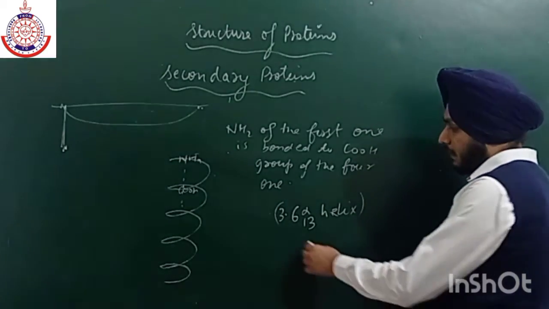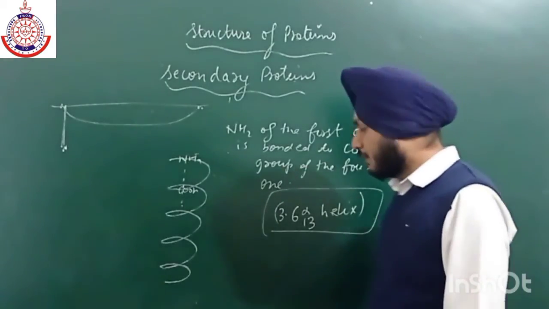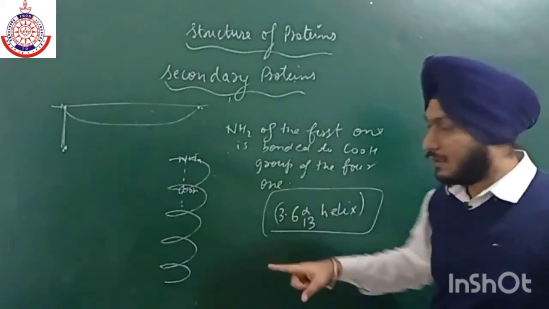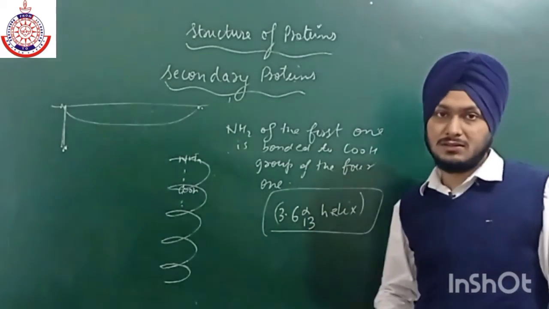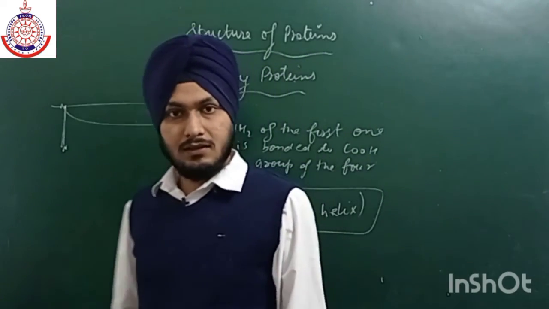Now why are they termed 3.6 alpha 13 helix? The 3.6 is because in each helix there are 3.6 amino acids present, and there are 13 members, which will completely make the ring. Is it clear?